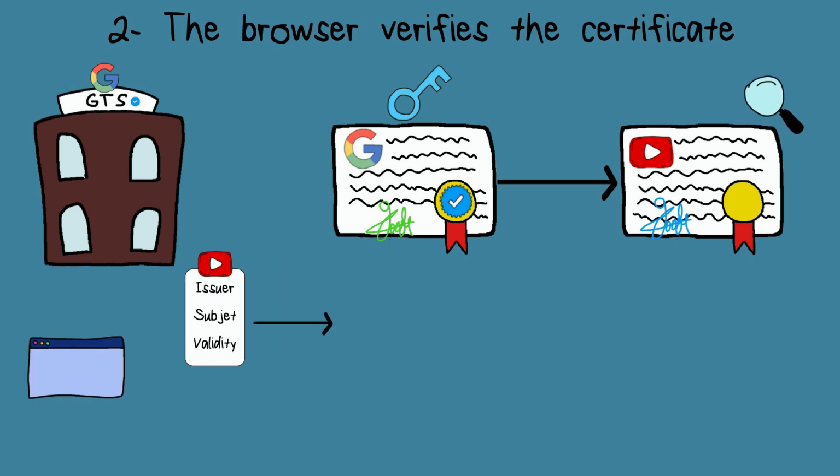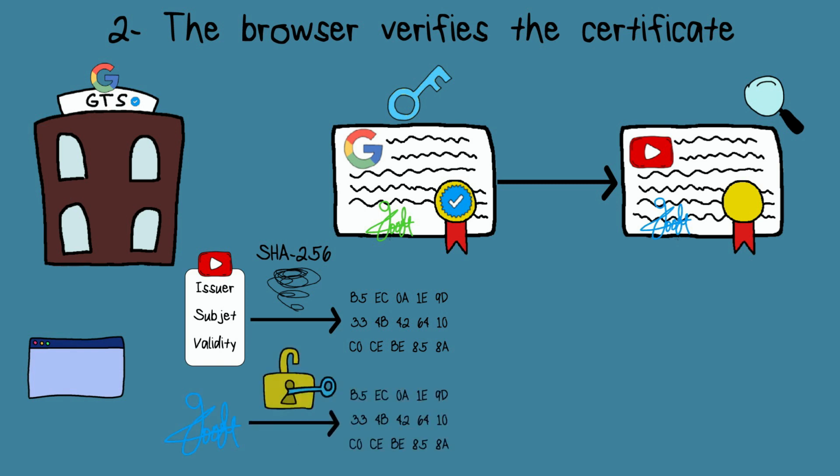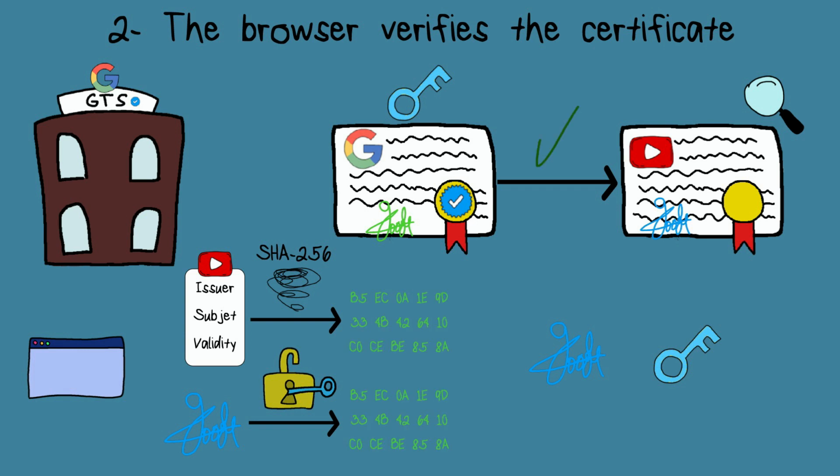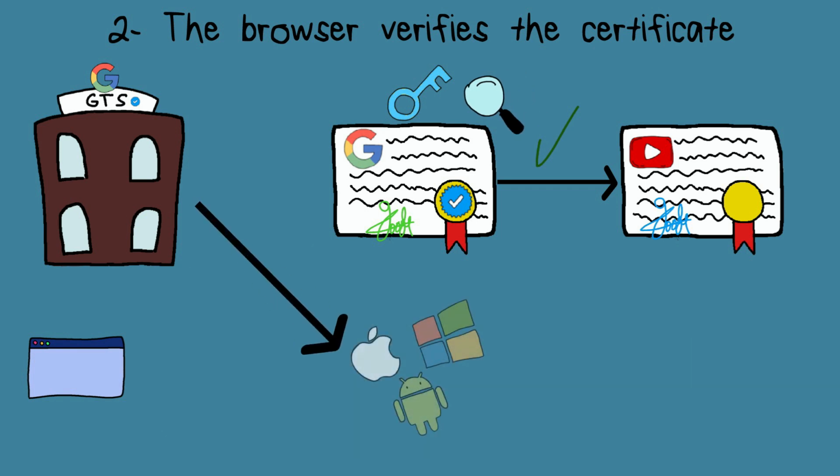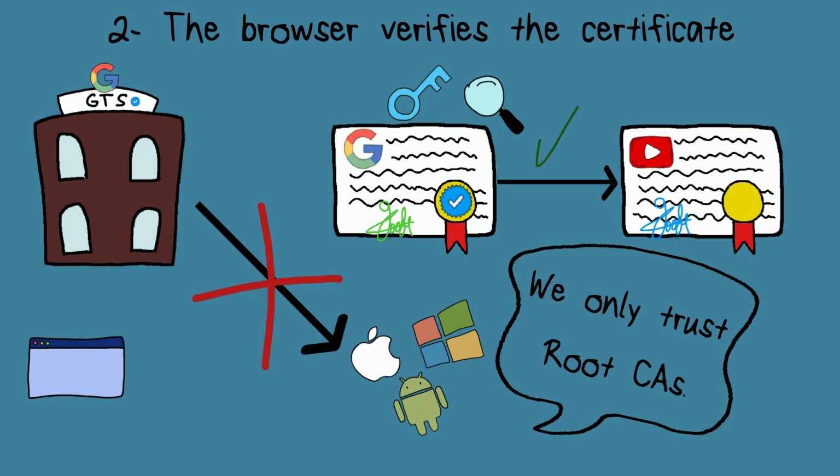The browser will hash all the information to obtain their hash value. Then, it will decrypt the signature using the issuer's public key, in other words, the intermediate certificate authority's public key. Again, remember that the signature can only be decrypted using the issuer's public key. After that, the browser will compare the two hash values. If they are the same, then this part of the chain is verified, and the browser will move on to verifying the intermediate certificate authority, because as explained, intermediate certificate authorities are not trusted directly by the operating systems.